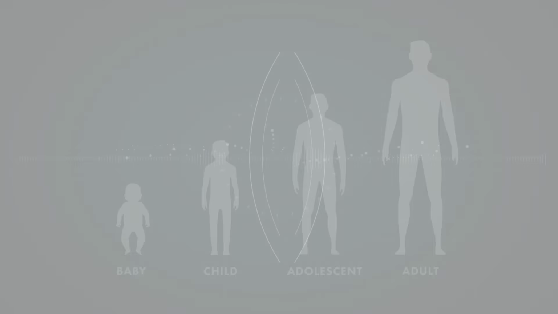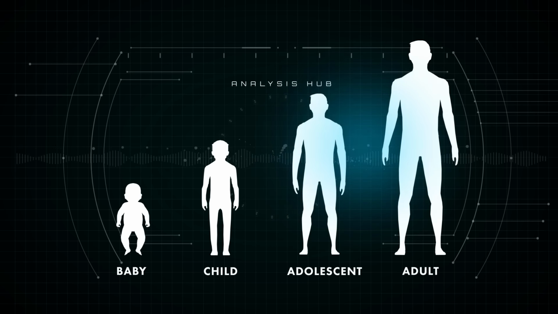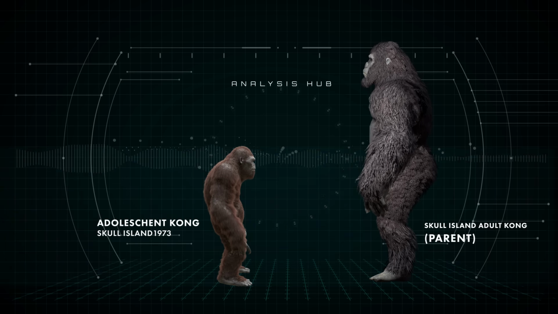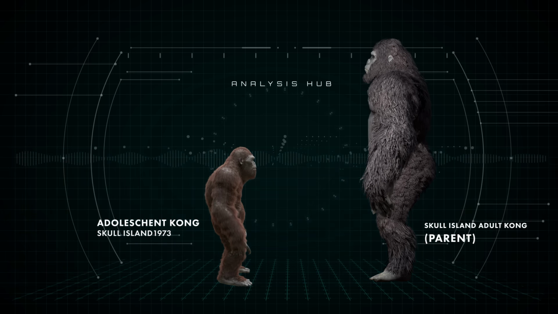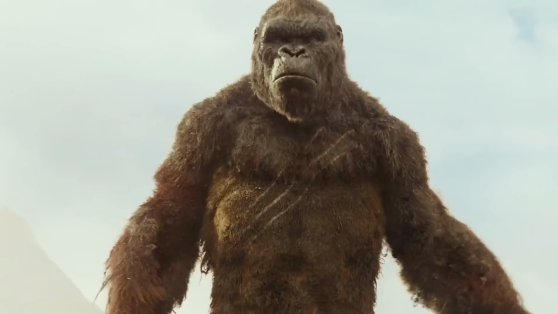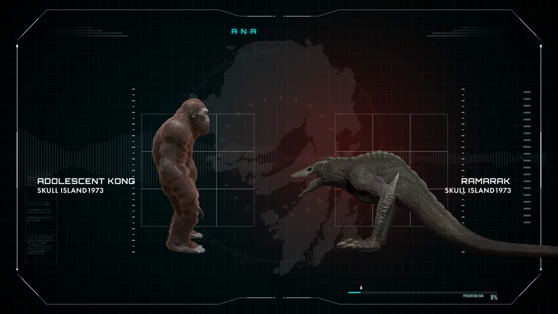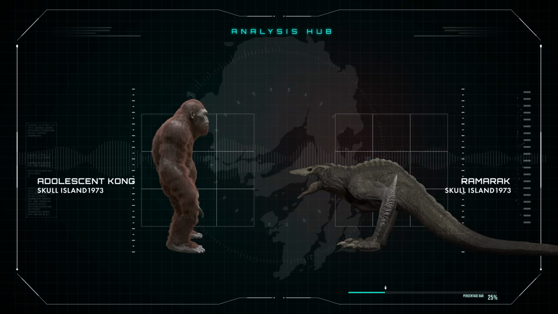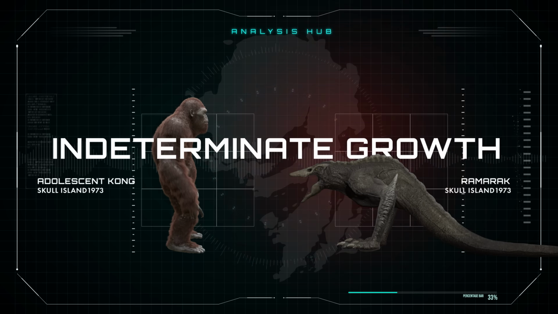Further evidence of this increased stress on Kong, consider that apes, including us humans, usually surpass half of the height of the parents by adolescence in most cases. This Kong in 1973 only gets past this threshold by a bare minimum. Something is a little bit off here. Kong between infancy and adolescence has grown less than he should. Why? Stress. Ramarak was still around, and the presence of this one plus the remaining predators would have made Kong go through the said indeterminate growth, limiting his potential greatly.